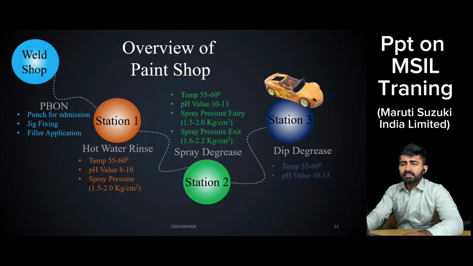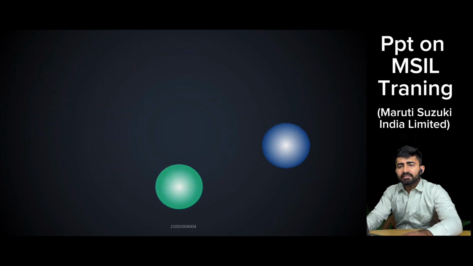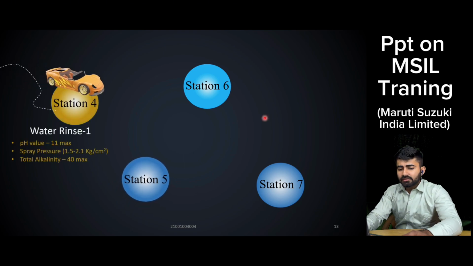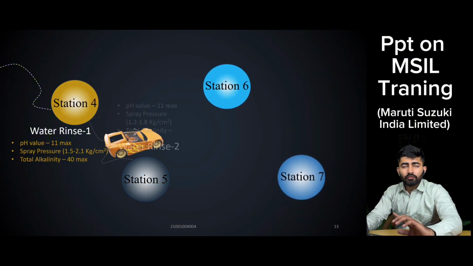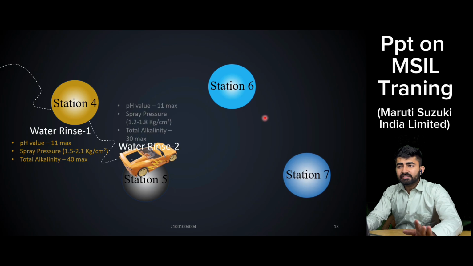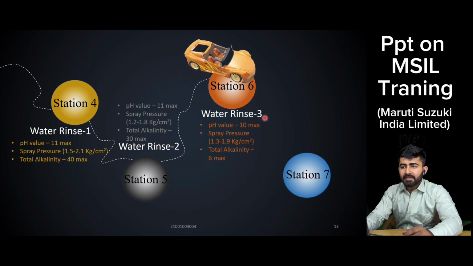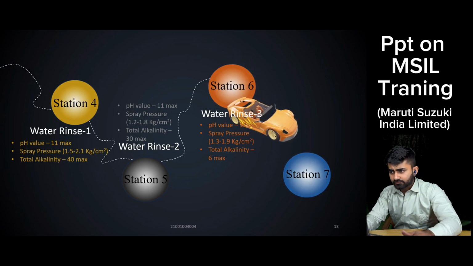Now coming to the next station, station 4. Station 4 is water rinse 1. The car is washed properly so that the chemicals that were present in the dip degrease solution, SHA and SMA, can be removed. Water rinse 2 is also for that removal. And at station 6, the water pH value, the spray pressure, and alkalinity differ at each and every point.